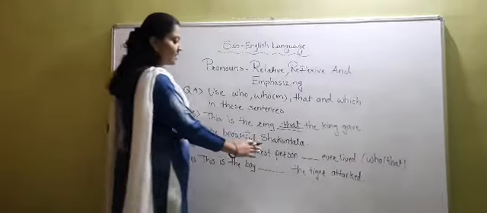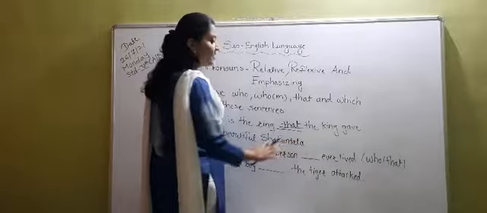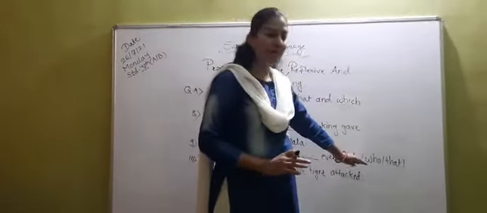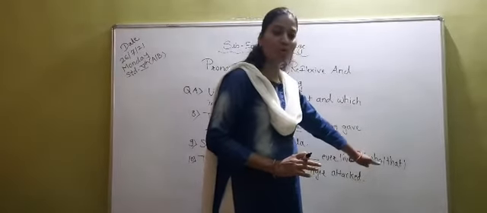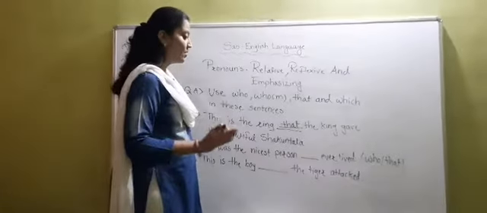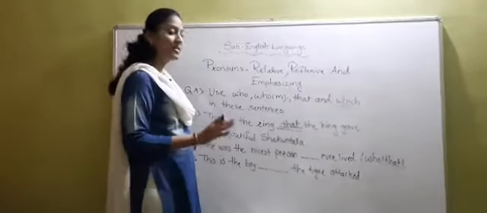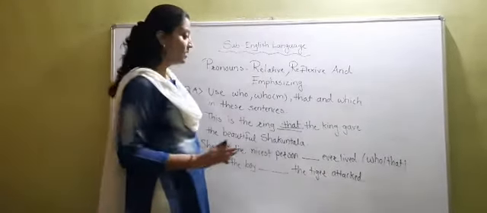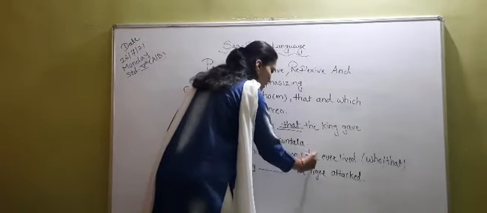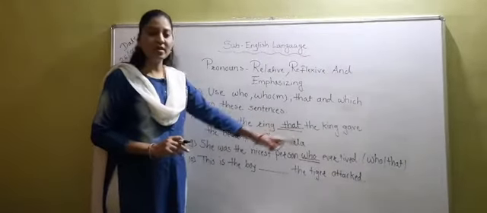She was the nicest person dash dash ever lived. Now students, here you have been given 2 options, that is who or that. So again you have to think: for a person we are using who, and for things and animals we are using that. So we will not use that here, we will use who here. Okay. She was the nicest person who ever lived.